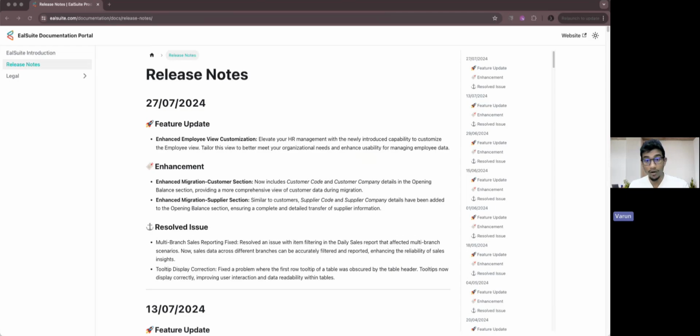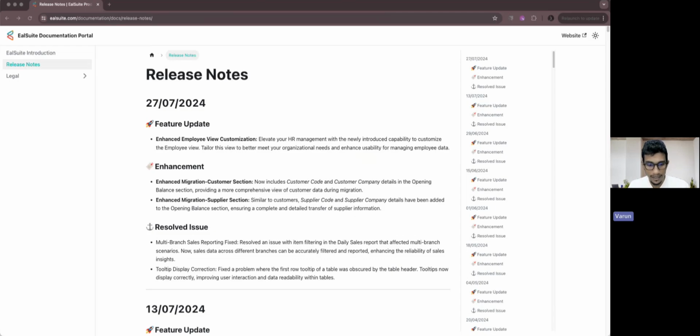We've introduced the supplier code, customer company, and supplier company in the respective sections under the opening balance section. And 2 bugs that we have fixed: a multi-brand sales reporting issue, and a very important display error regarding the tooltip when it comes to smart views. We'll be speaking about that as well.